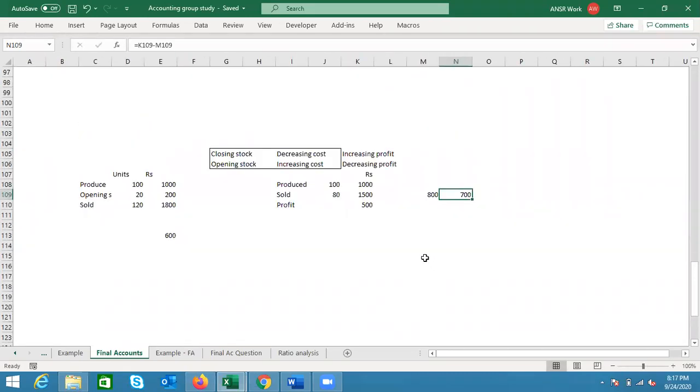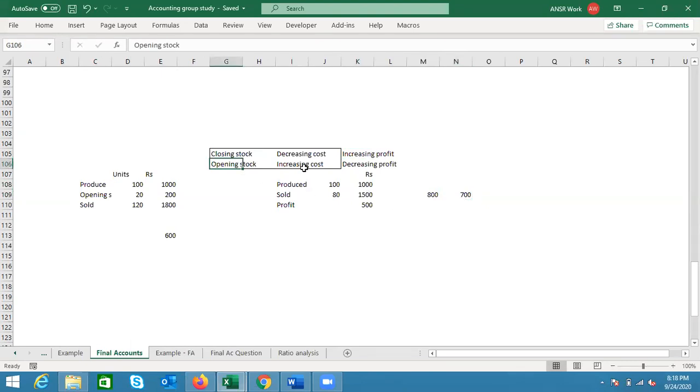If you guys can see, hopefully it's not that small. Okay, I increase the zoom. So what is happening here is, because we have a closing stock, we have to calculate the equivalent number of units of cost, we end up decreasing the cost because of closing stock, which ultimately affects by increasing the profit. Earlier, the profit would have been 500 if we did 1500 minus 1000. However, now it became 700, a 200 increase only because of that closing stock.